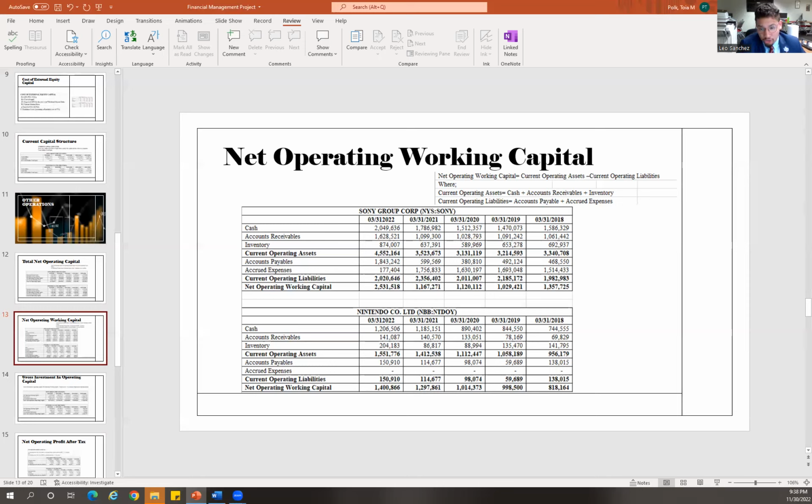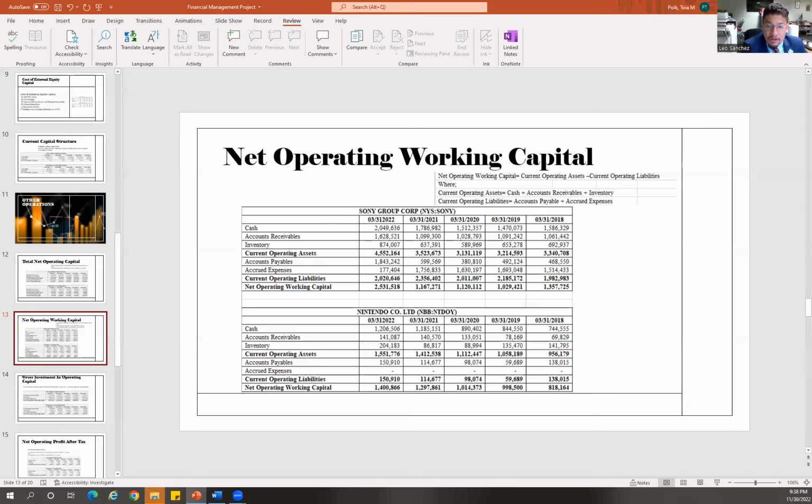After which it took a steady increase in the subsequent years, meaning that the ability of the company to pay its current operation liabilities from its current operation assets has been on a steady increase. The competitor has equally recorded an increase in its net operation working capital for the past 5 years, as we can see.